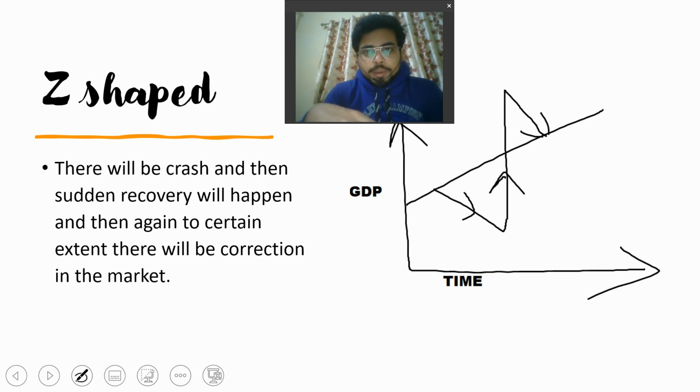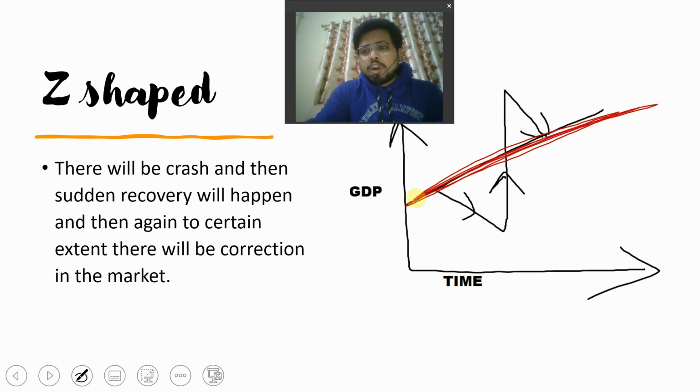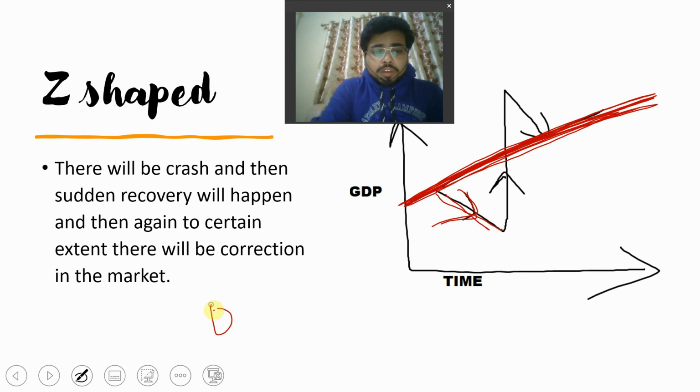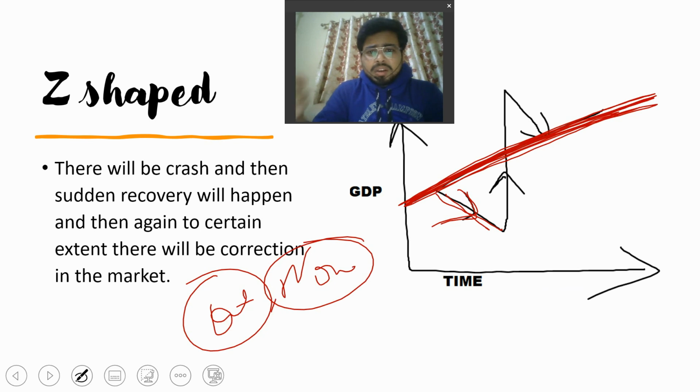As per the current topic, this is a current affairs topic also, that right now we have seen a Z-shaped recovery. As the corona pandemic hit, let us say this is our normal graph, this is our normal economic growth. As the corona pandemic hit, economic recession happened. The economy crashed, and after some period of time, in the month of October, when the lockdown was removed, we saw in October and November there were lots of festivals: Diwali, Chhath, Durga Puja and all.